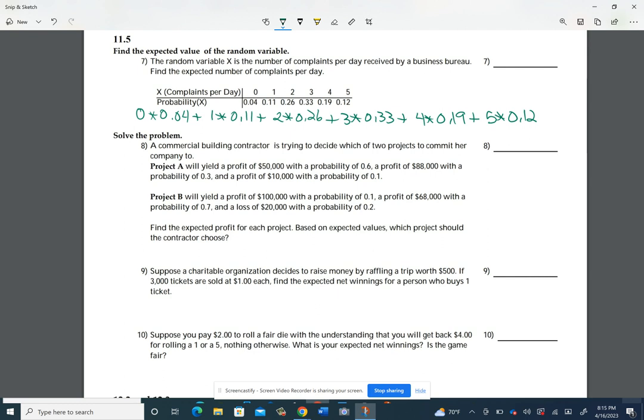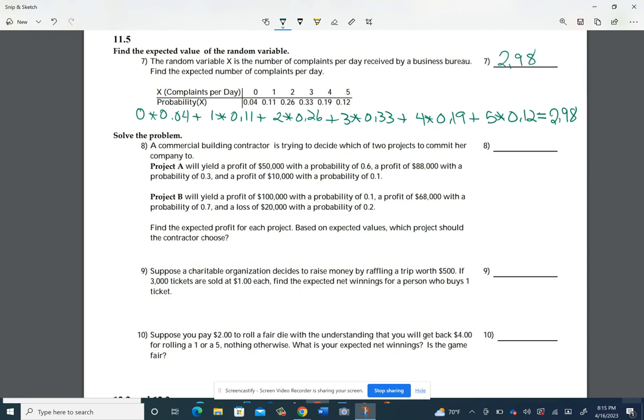And when we type all of that in and hit enter, we get either exact or approximately, I didn't write that down, but 2.98 is what I got when I did it. So that means the expected number of complaints in a day is 2.98 complaints.